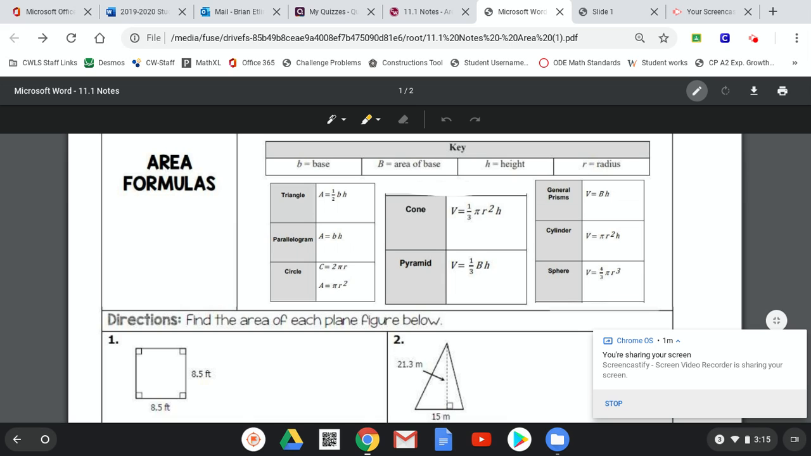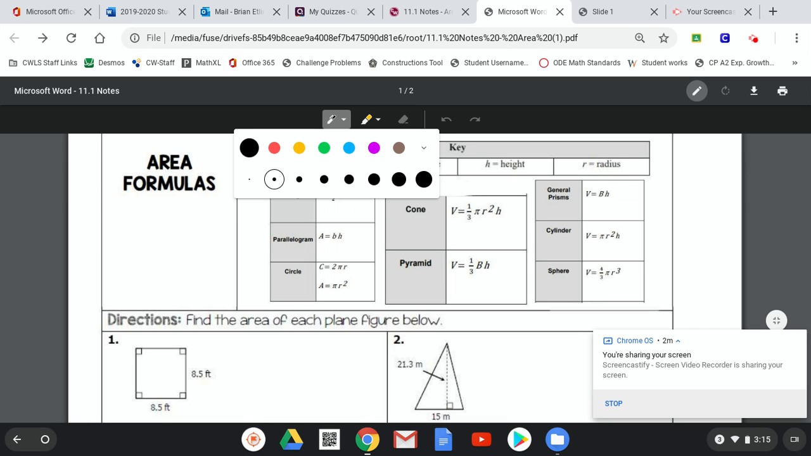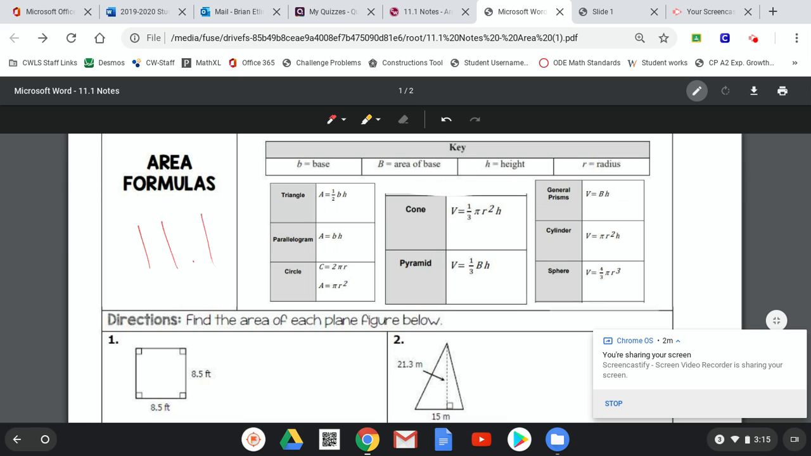All right, so we are going to start with chapter 11. This is going to be chapter 11, section 1, just so you guys are aware of that. It's going to be back to area. Hopefully you guys remember area from like, I don't know, 4th grade or something like that. So not too bad to start off with.